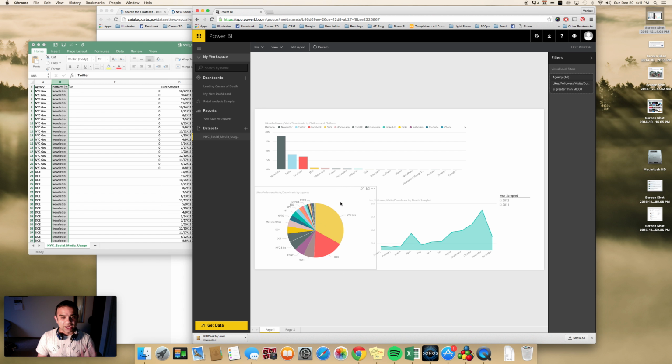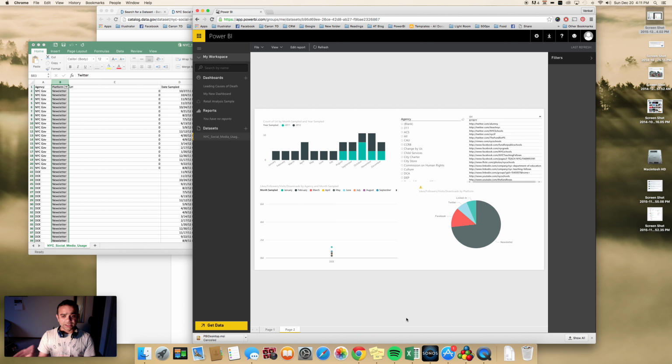So this is one angle that we are looking at: just the number of platforms that they have, which ones are more popular than the others, which agencies use which platform, and how effective they are in terms of responses or likes and things like that. We can also look at a different angle here. Let me just undo this real quick.